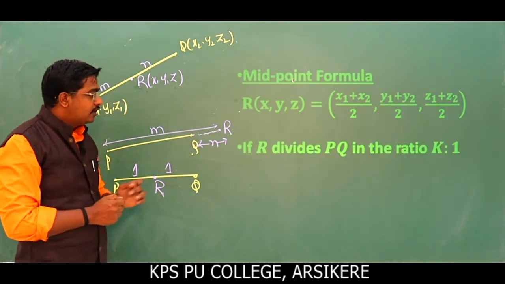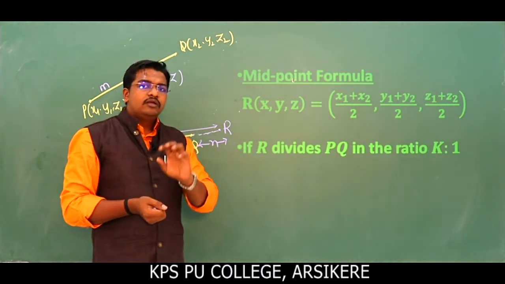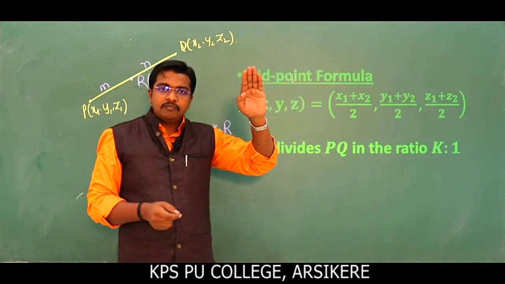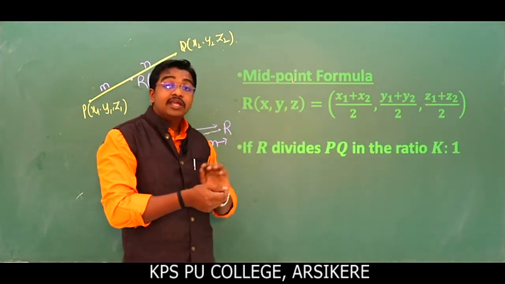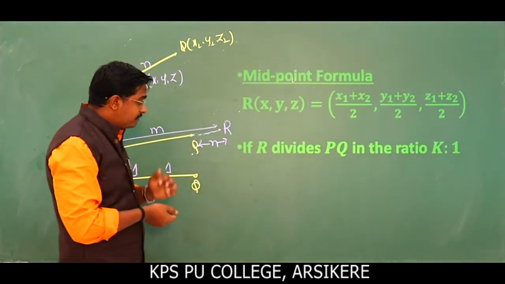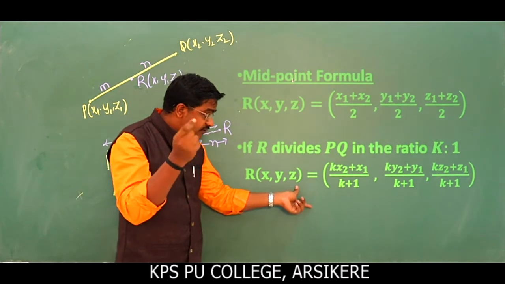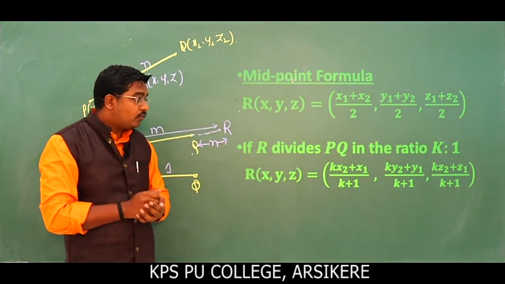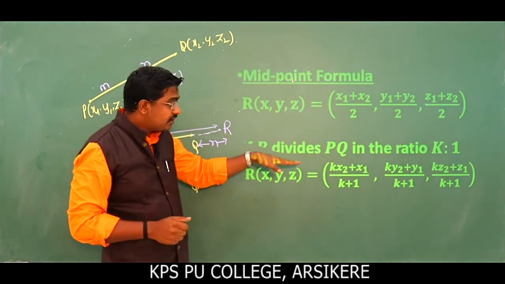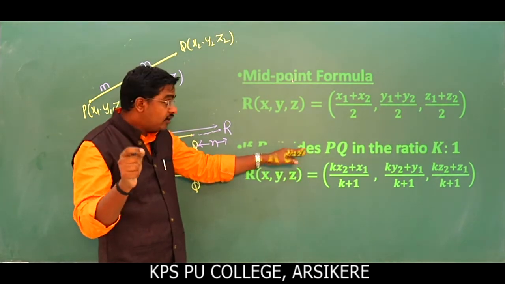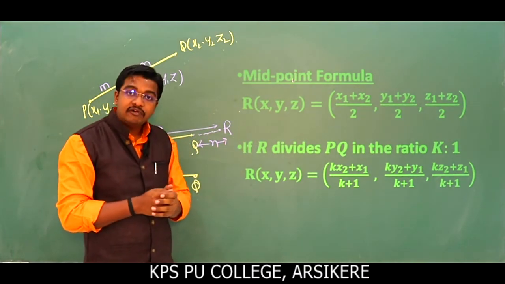Okay, next. Suppose R divides PQ in the ratio k is to 1. In examples, sometimes the points P and Q are given and R is given, and they ask to find the ratio. So we always take that as a ratio k is to 1. Then how to find this one? We have the formula. R of x, y, z is equal to (kx2 plus x1) divided by (k plus 1), similarly (ky2 plus y1) divided by (k plus 1), (kz2 plus z1) divided by (k plus 1). This is to find the ratio. When R divides PQ in the ratio k is to 1, just find the value of k. This is enough, so you can find the ratios.